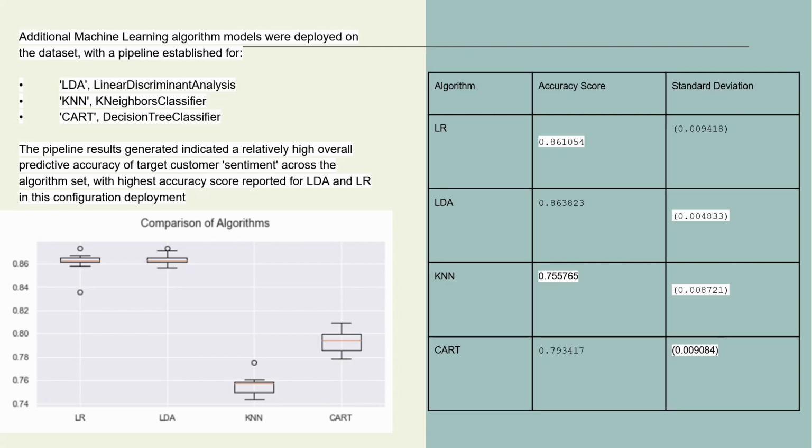Classification tables detailing precision and recall scoring, as well as confusion matrices, were further evaluated for comparison across the algorithm results. LDA and logistic regression similarly performed better than K-neighbors and decision tree, with LDA having the highest recall score of 0.96, an indication of the total number of sentiment predictions correctly identified as positive out of total true positives. Linear discriminant analysis and logistic regression returned similar counts of false and true positives.